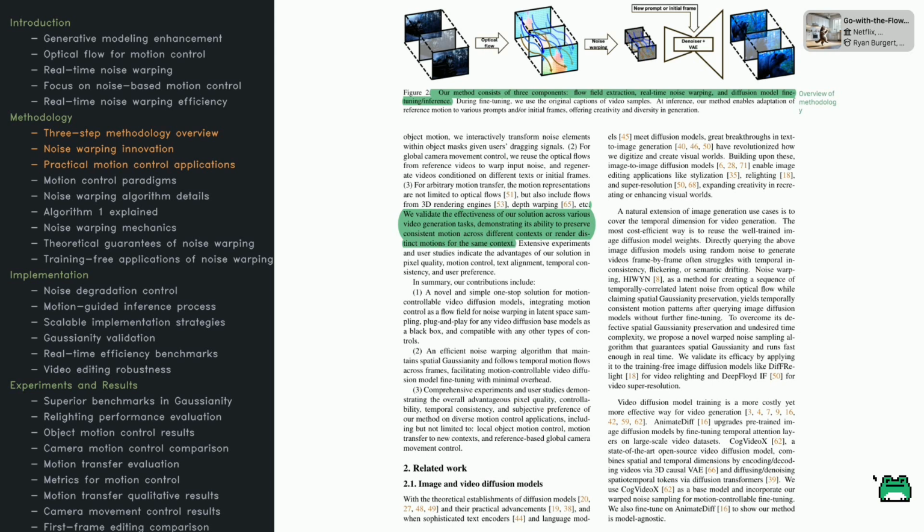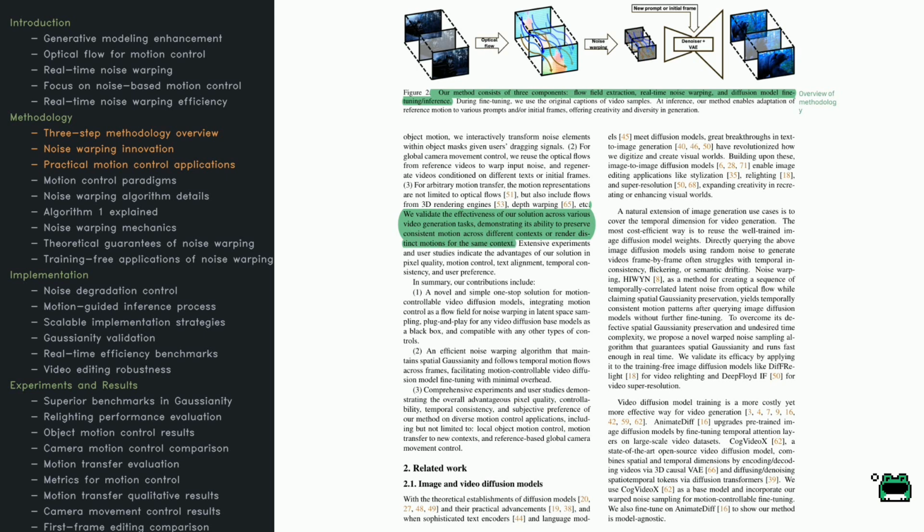Three main components are at play: extracting motion via flow fields, warping the noise in real time, and fine-tuning the diffusion model. Together, they convert random noise into something structured and motion-aware. That's how we can get smooth, realistic videos. If you peek at Figure 2, you'll see how it all comes together. Optical flow, or depth data, is first extracted to capture how pixels move. Then, that motion information dictates how the noise evolves over time. Finally, the diffusion model gets fine-tuned so that outputs match the motion prompts or initial frames.